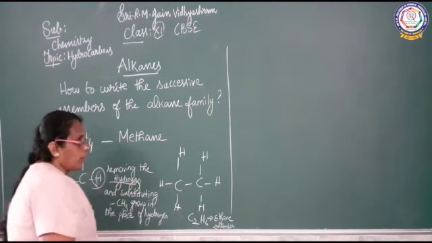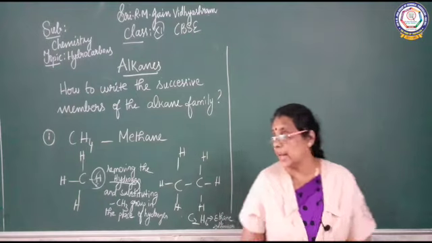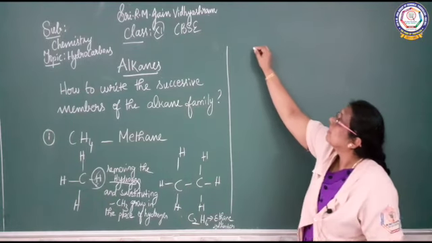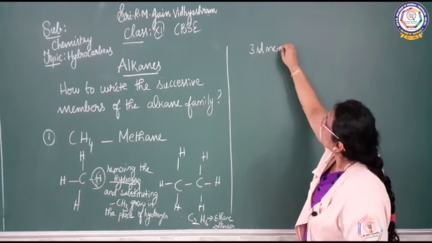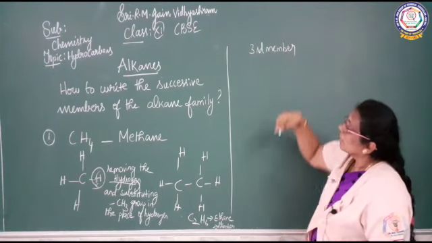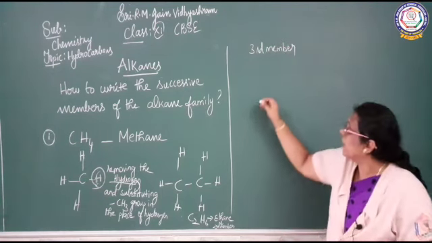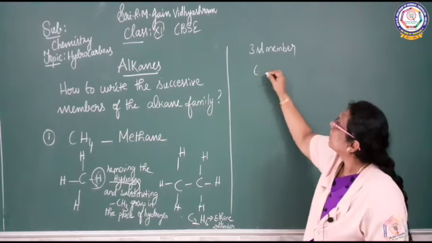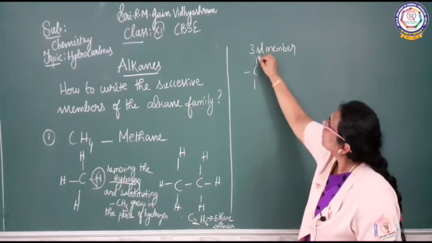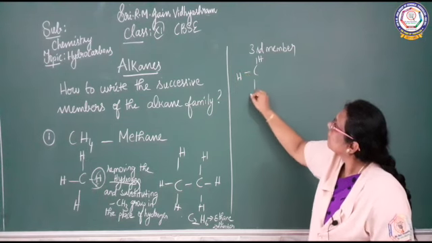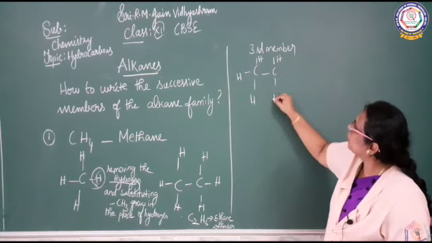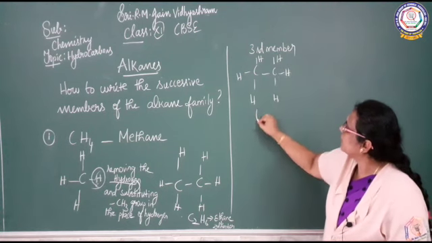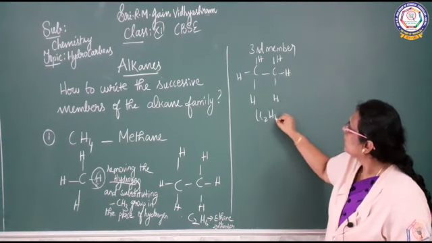Now we are going to write the third member of the series. So how will you write the third member? Write the second member. Who is the second member? CH3, again CH3, is it not? C2H6. So this is C2H6. So what do I have to do?